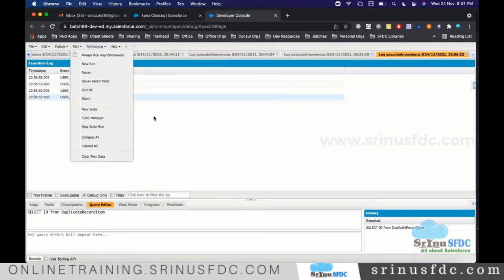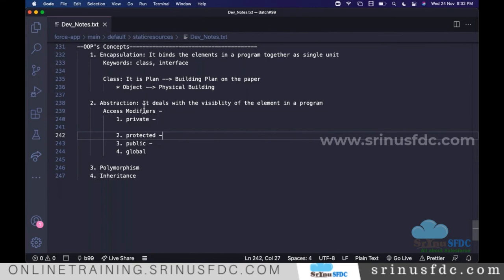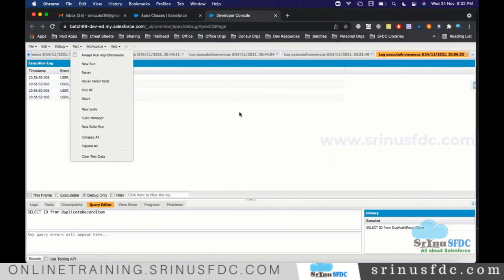As a developer, if you are spending more time on development, tools that automatically suggest the syntax help you do it easily. There is a tool called VS Code, Visual Studio Code. I'll also show you how we install the tool, how we connect it to the Salesforce organization, do the development from there, and deploy those changes to the org. So we will also see that.